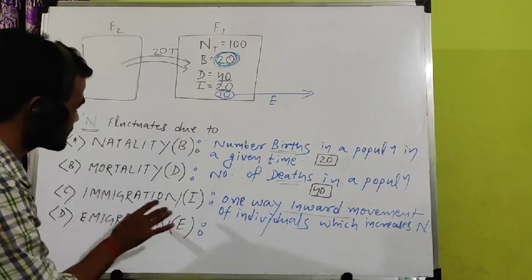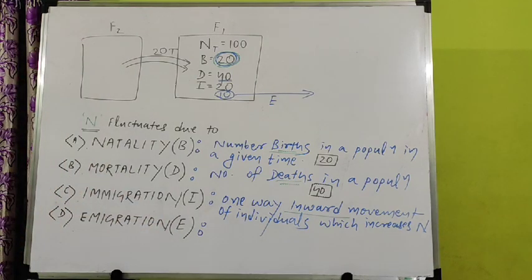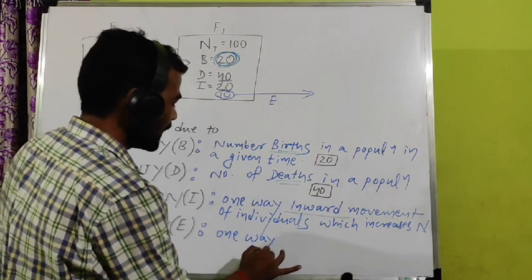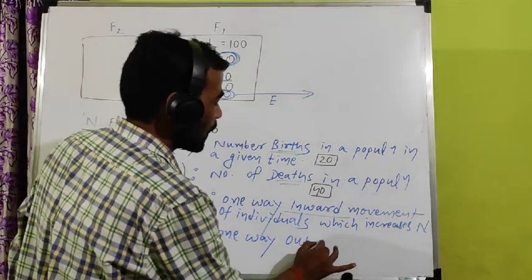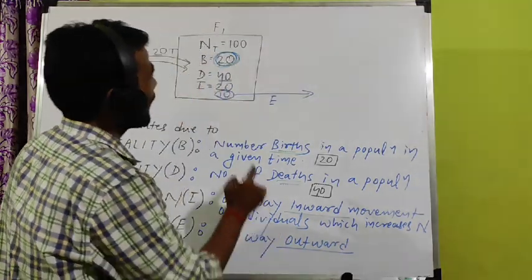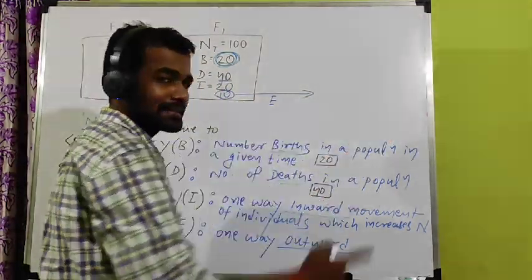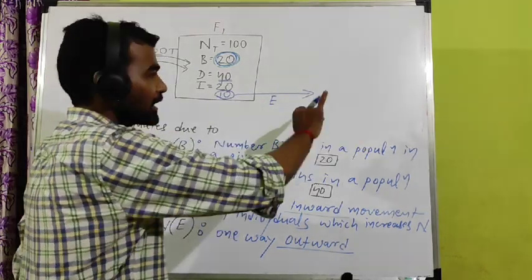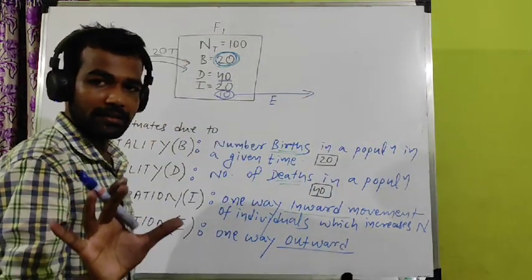Just the opposite definition will be emigration. So what is emigration? One way outward movement, outward, not inward. Outward means they are going out to anywhere else. The number of individuals who left the habitat and went anywhere else is called emigration.